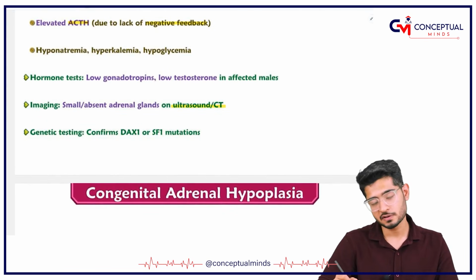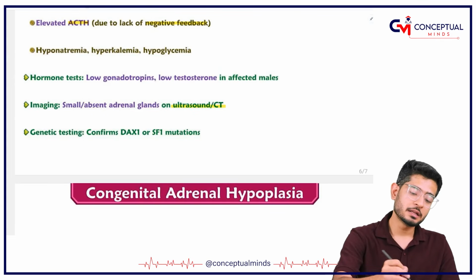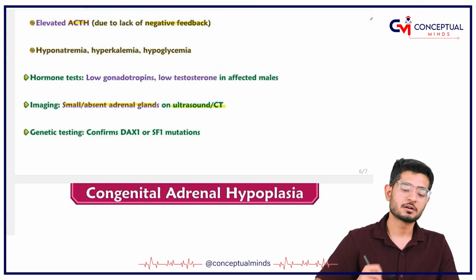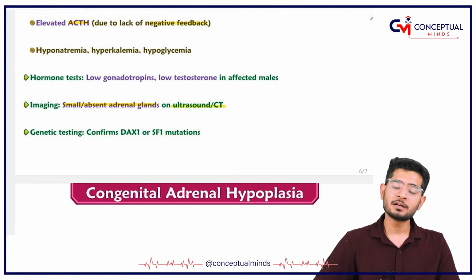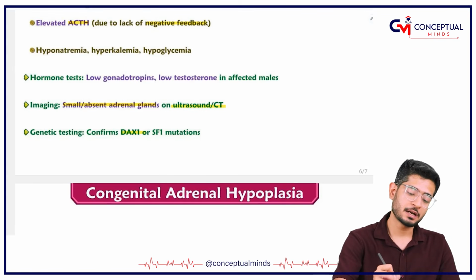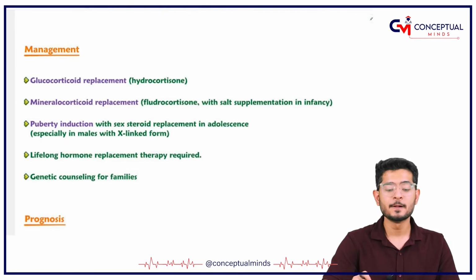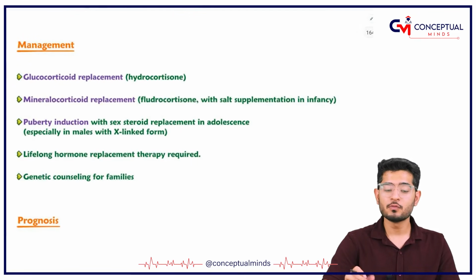You carry out ultrasound, you carry out CT scan, and there you will see that there are small adrenal glands or absent adrenal glands, and genetic tests like DAX1 and SF1 gene mutation is the confirmatory one. So how will you manage the case?